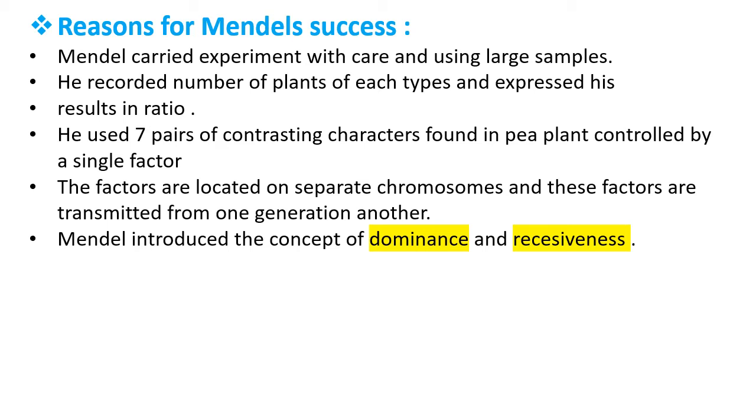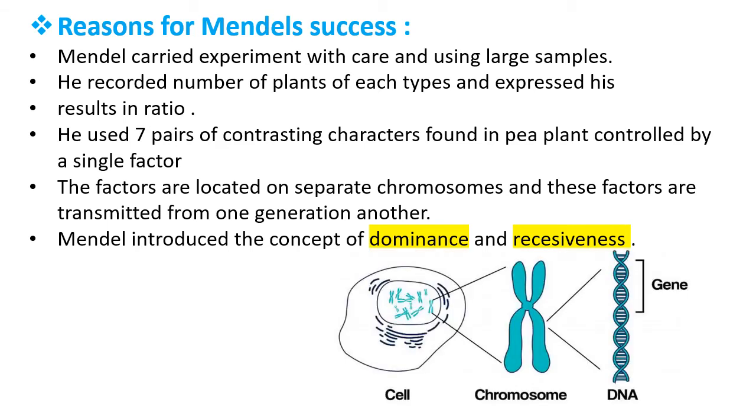Then in the given diagram, we see the nucleus at the center of the cell. You know that the nucleus is present at the center inside the cell, and the nucleus controls all the activities of the cell. Generally, a well-developed nucleus is present in eukaryotic organisms.